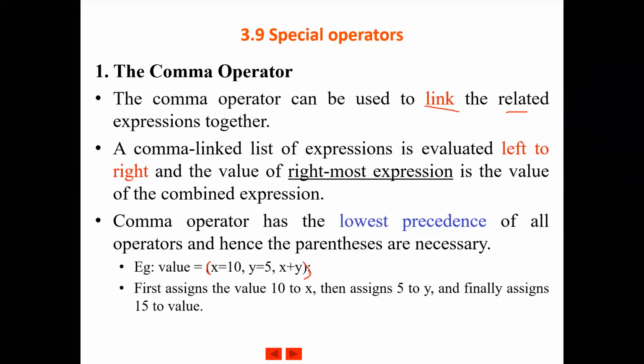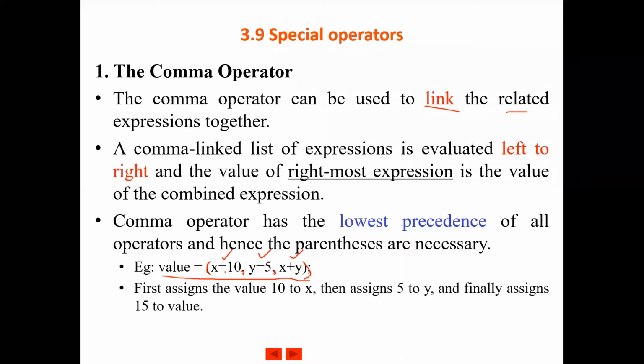Here is an example which I have given. value equal to, in brackets, x equal to 10, y equal to 5, and x plus y. In this, x equal to 10, y equal to 5, and x plus y are the three related expressions which are linked by the comma operator.